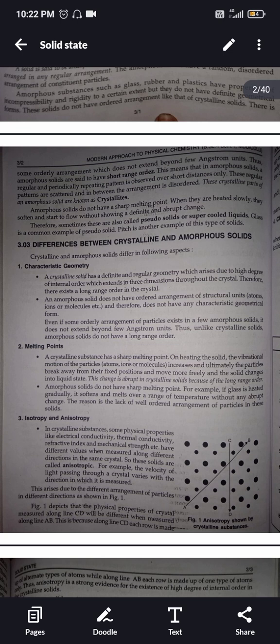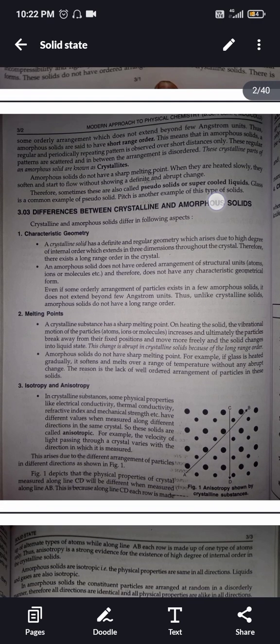When they are heated slowly, they soften and start to flow without showing a definite and abrupt change. Therefore, sometimes these are also called pseudo solids or super cooled liquids. Glass is a common example of a pseudo solid. Pitch is another example of this type of solid.